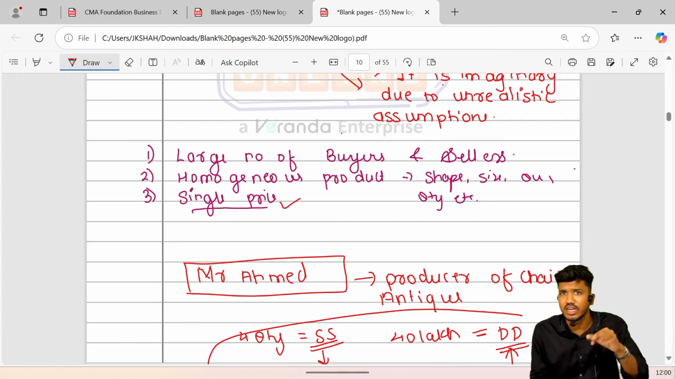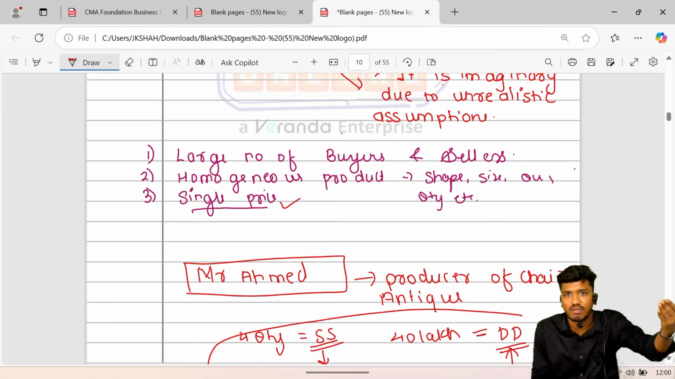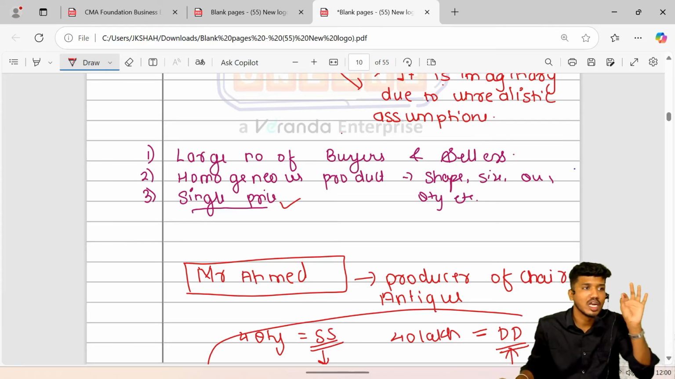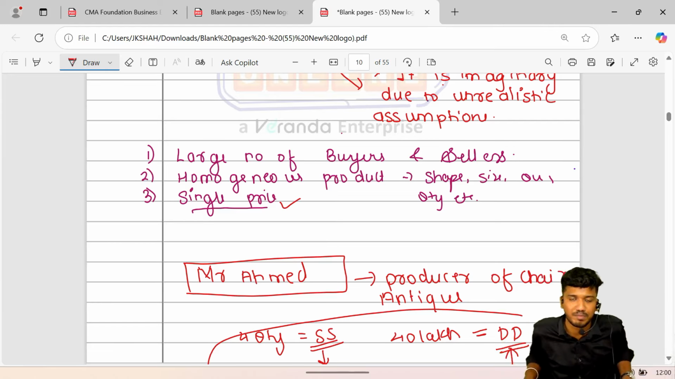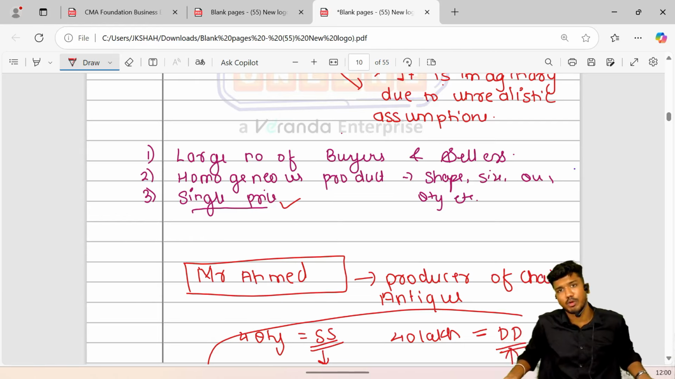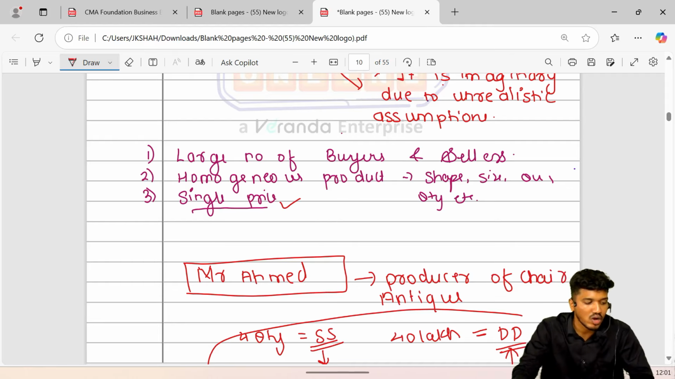By far, we have studied 3 features, that is, a large number of buyers and sellers. That is, no single buyer can influence the price of the commodity, and no single seller can either, because they are both large in number. A single buyer not buying a commodity will not affect me as a seller. Next, buying and selling a homogeneous product. The product shall be homogeneous, same or identical or uniform in terms of size, shape, quality, quantity, etc. If the product is the same, the price shall also be the same. That is, it would be a single price, and that single price shall be determined on the basis of demand and supply forces.